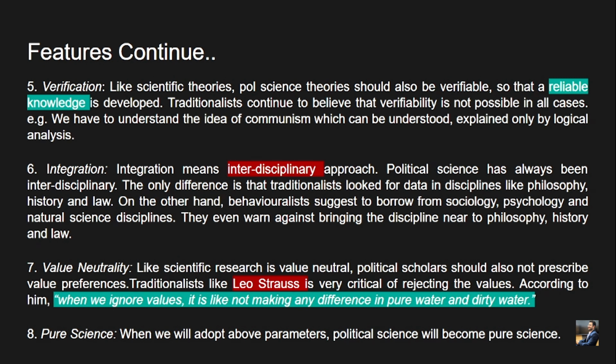So number 8 is pure science. When we adopt all the above parameters, political science will also become pure science. That is the basic idea of the 8 main features of behavioralism propounded by David Easton.